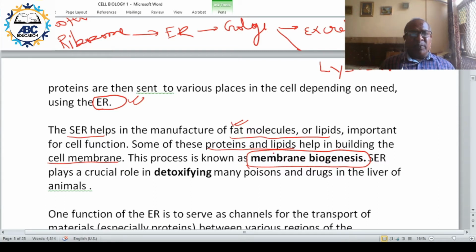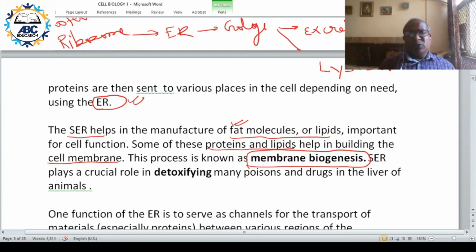Protein made by ribosome gets attached to the rough endoplasmic reticulum and then moves through, and smooth endoplasmic reticulum, SER, is involved in the formation of lipid. Plasma membranes are made up of lipid and protein. So one component, lipid, is made by SER, and another component, protein, is made by RER.